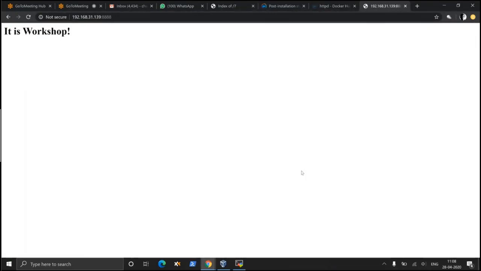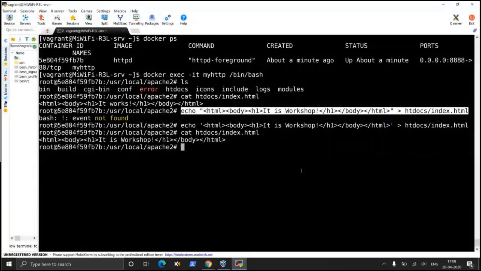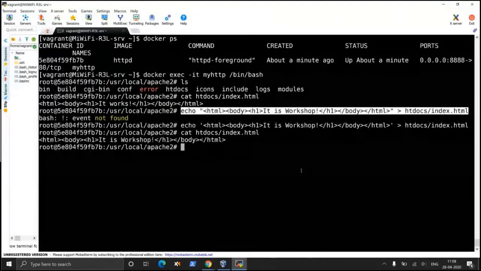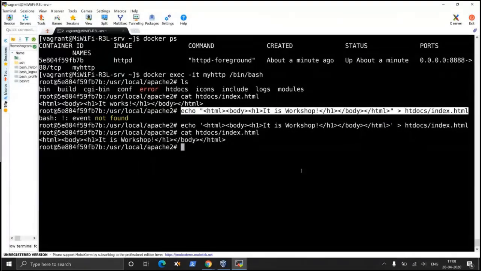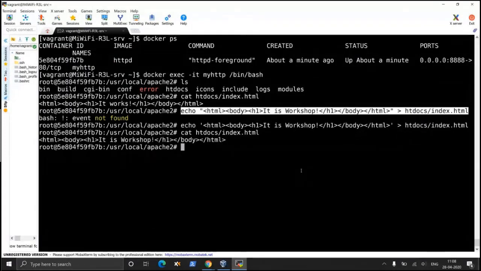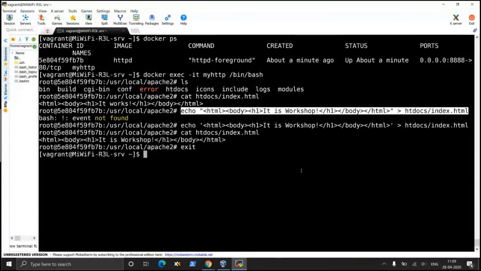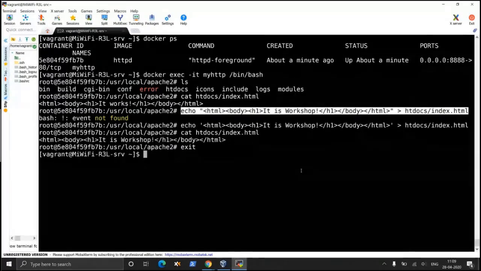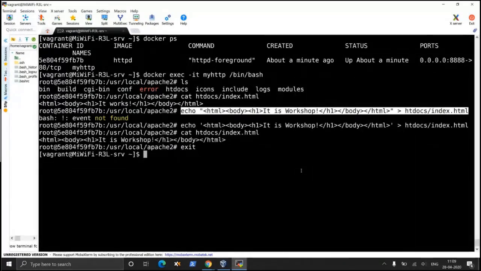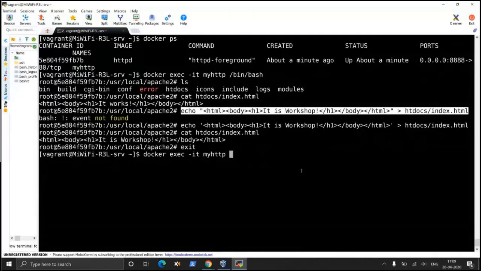So this is one way of using one container and changing its content, and thereafter reusing that container to create your own container. Now that I have changed this container's content, if I do a control D, I am going to stop this container, that is docker stop.